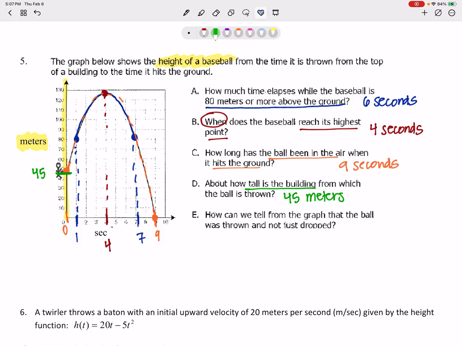How can we tell from the graph that the ball was thrown and not just dropped? Well, the fact that it went up in the air tells us that the ball was thrown. If we just dropped it, it would just fall. So it would just fall down, and it would fall like this. Now, that doesn't mean it's being thrown out.